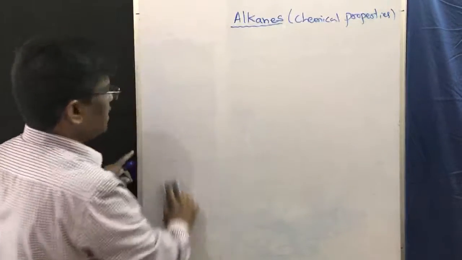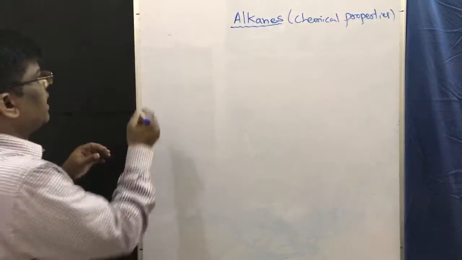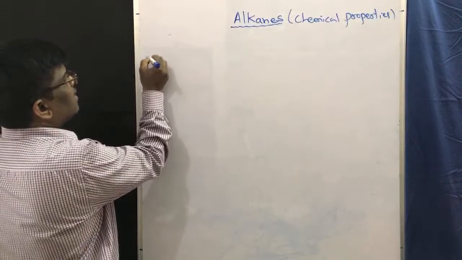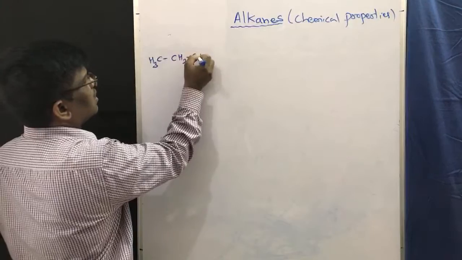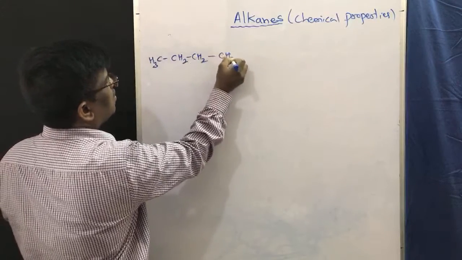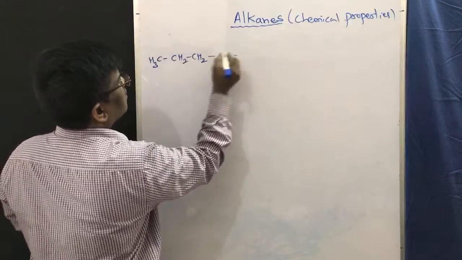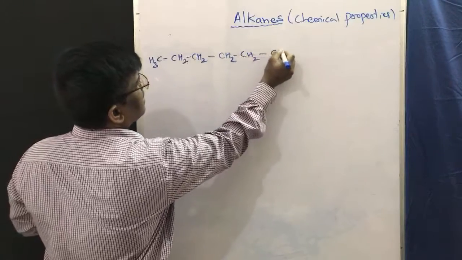For example, I am going to take n-hexane. What is n-hexane? CH3, CH2, CH2, CH2, CH2 and CH3.